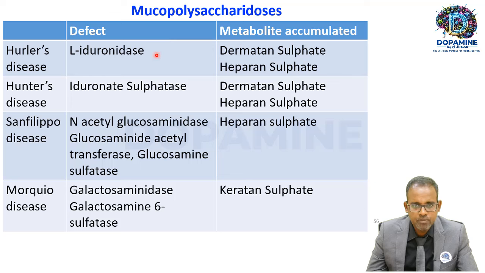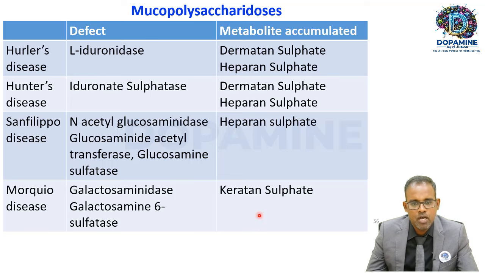When this enzyme is defective, it leads to accumulation of dermatan sulfate and heparan sulfate. Hunter's disease is caused due to the enzyme called iduronate sulfatase. That leads to accumulation of both dermatan and heparan sulfate. Sanfilippo is caused due to the defect in the enzyme N-acetyl glucosaminidase or glucosamine acetyl transferase or glucosamine sulfatase. Accumulation of heparan sulfate.